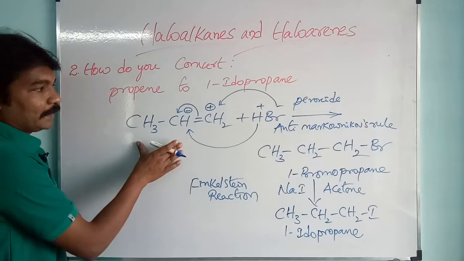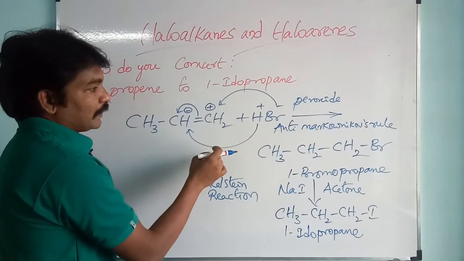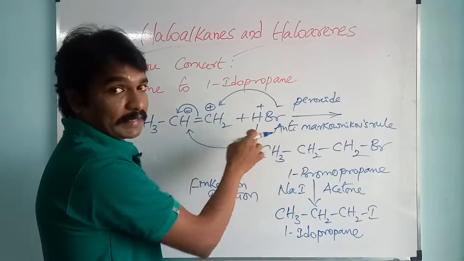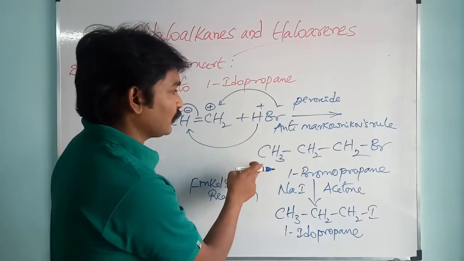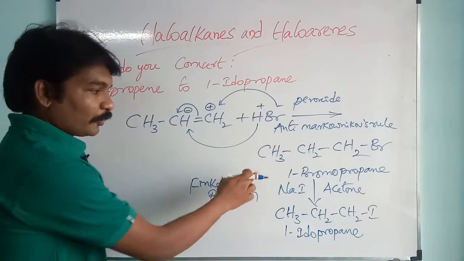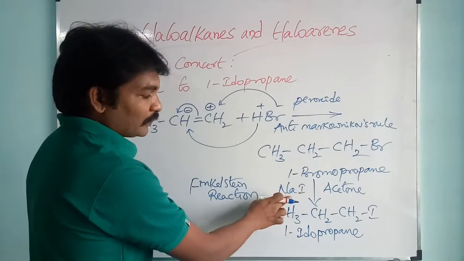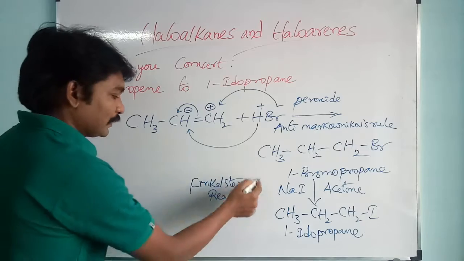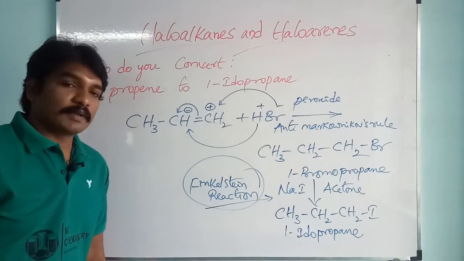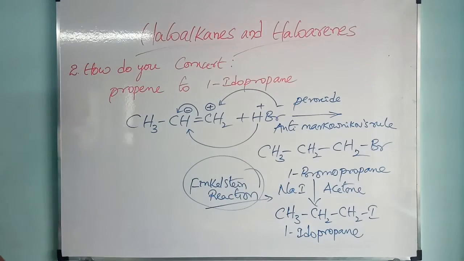Once again check these things. First we have propene. In the presence of peroxides, it is treated with hydrogen bromide. It is following the anti-Markovnikov's rule. As a result, we are getting 1-bromopropane, which in the presence of acetone is treated with sodium iodide. It is a Finkelstein reaction. As a result, we will get 1-iodopropane. Please note down this one.